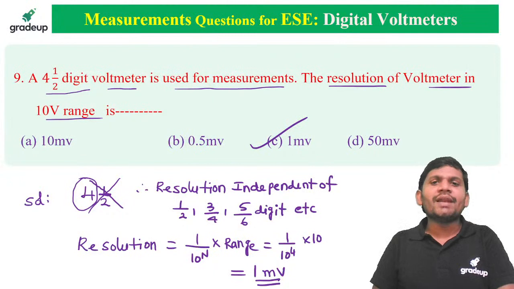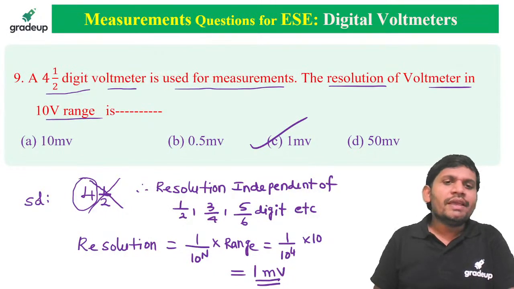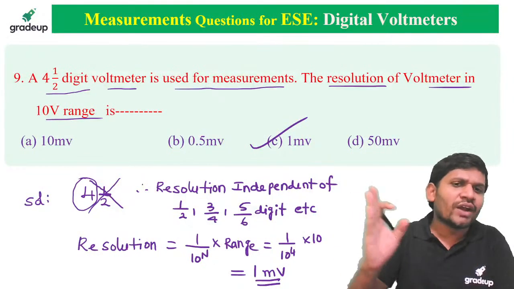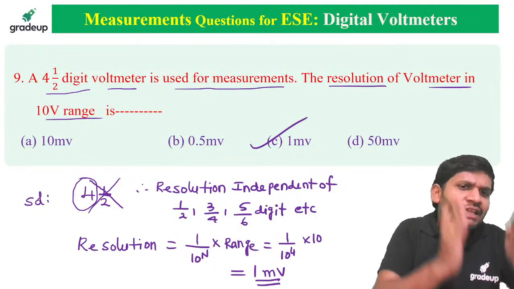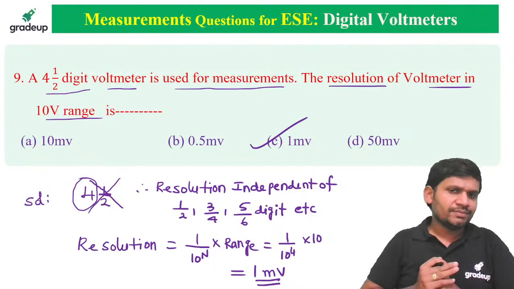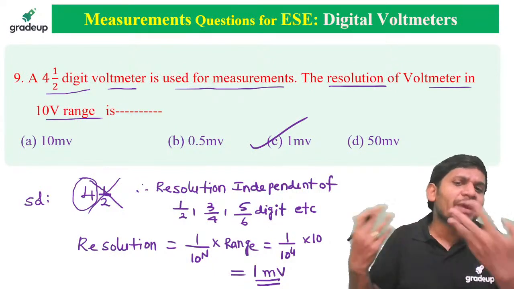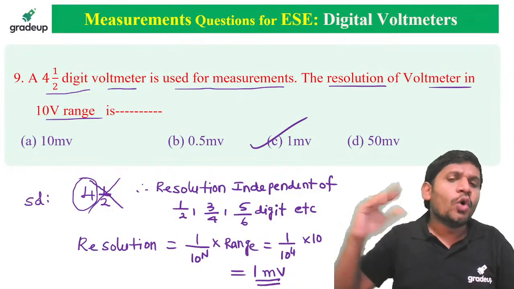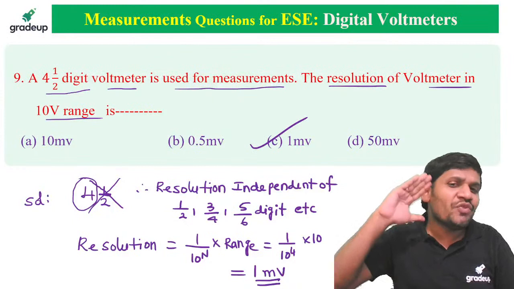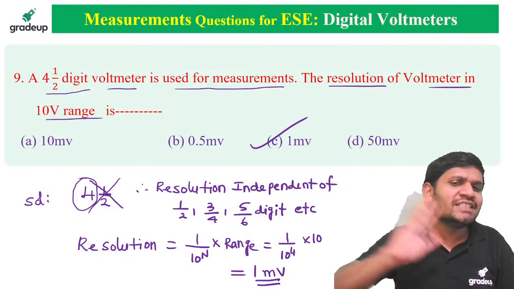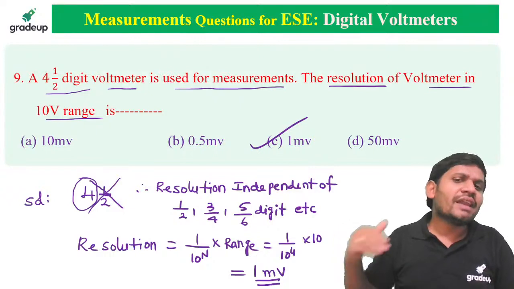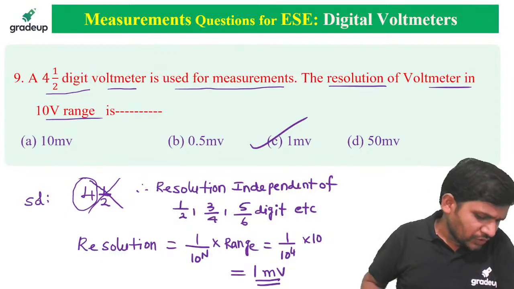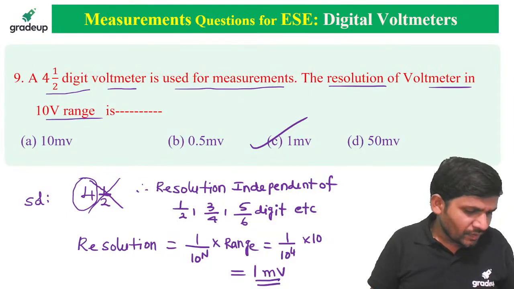Resolution equals 1 by 10 power n into range. Even though half digit, 3 by 4 digit, 5 by 6 digits are given, don't consider them. Consider only the full digits, 4 digit, 3 digit, like that. Resolution is independent of this, as I told already. Because of the half digit, 3 by 4 digit, 5 by 6 digits, only the range is extended. The maximum value measured is extended, but resolution and sensitivity are not affected. That's the reason resolution is independent of these digits. Very good, Sirivan. Very good, Saujan. That is correct.